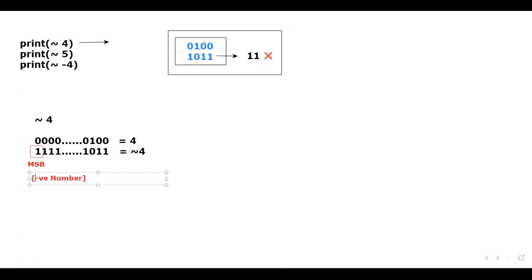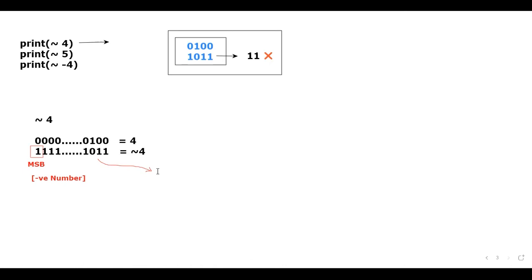Next, observe properly. For this, we should calculate the 2's complement. Sir, how to calculate the 2's complement for this, sir? It is pretty simple. You only observe. What is this? I want you to respond.